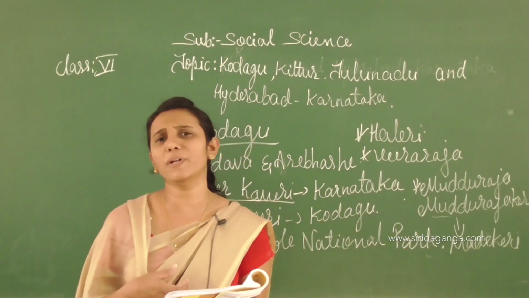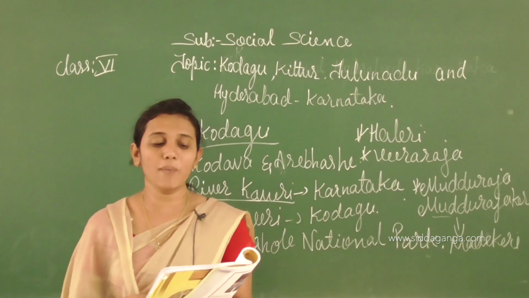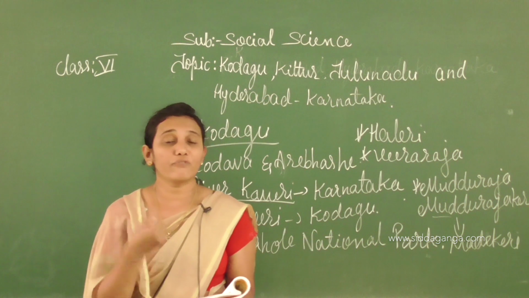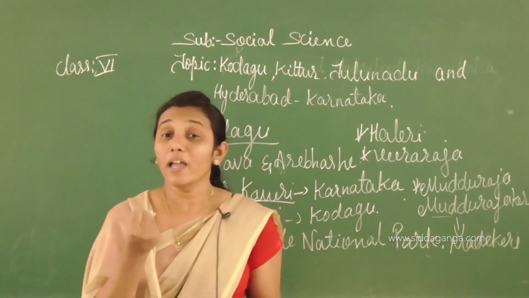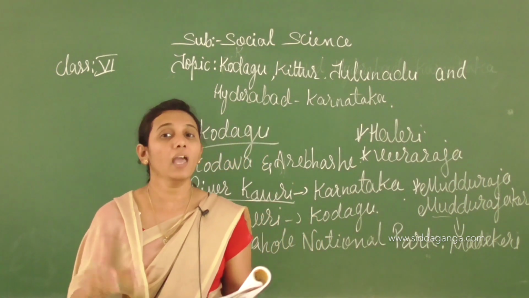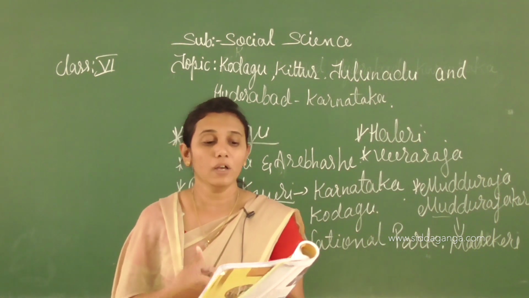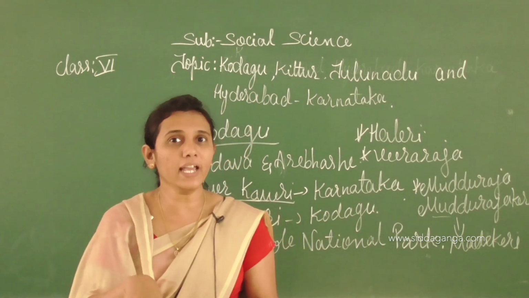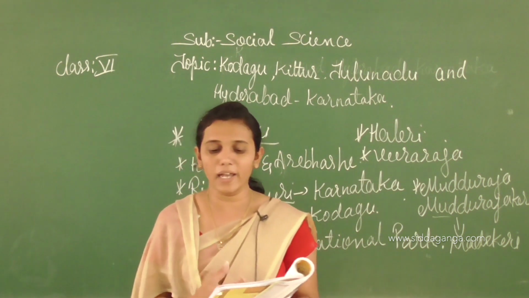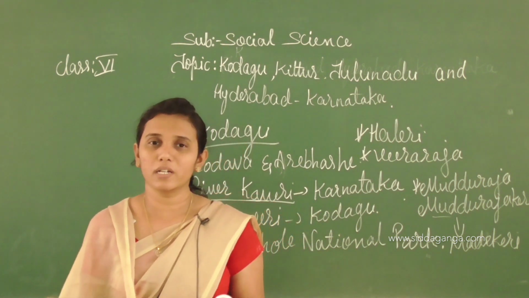After the escape, what happened, children? Veeraraja escaped this prison, and after escaping from Tippu Sultan, Veeraraja regained his kingdom with the help of the Britishers. He took help from the Britishers and then he regained his kingdom. After the death of Tippu Sultan, again the kings of Kodagu and the Britishers remained on good terms.